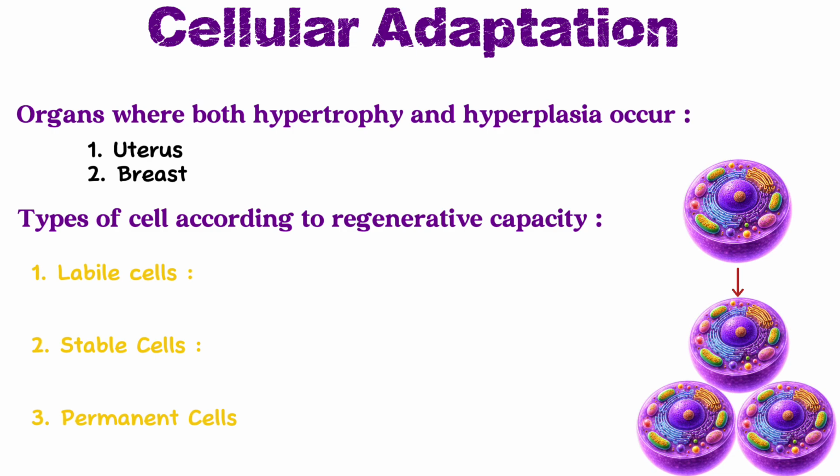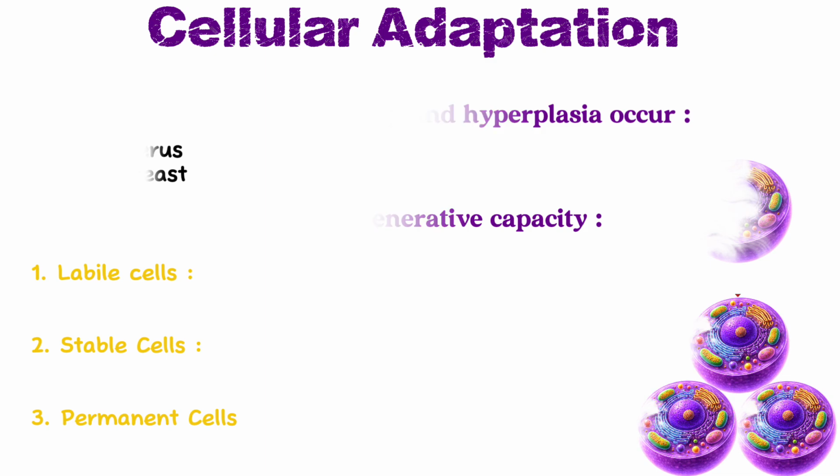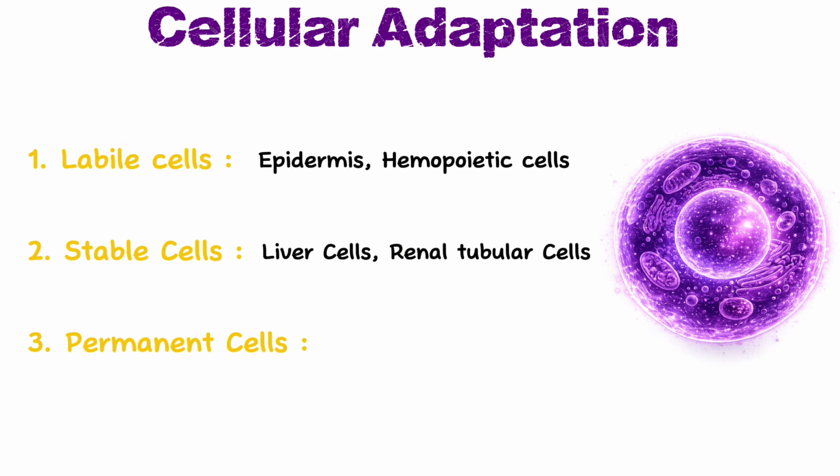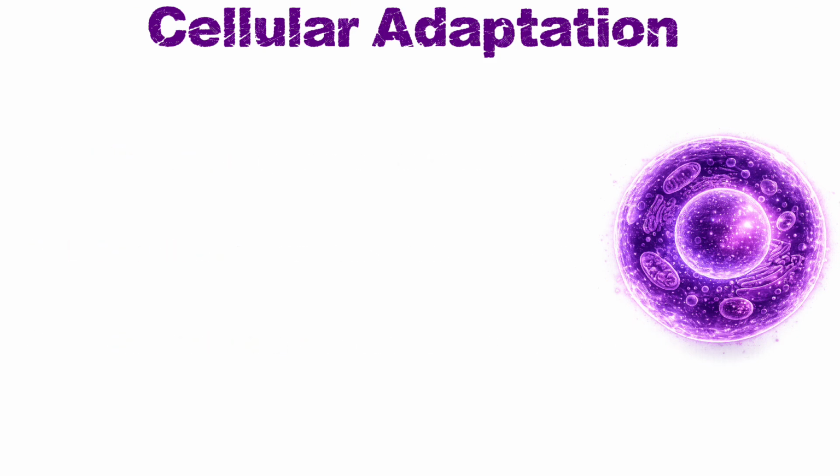Now the very important thing to understand is there are three types of cells according to their regenerative capacity: labile cells, stable cells, and permanent cells. Labile cells are those cells that continuously keep regenerating, for example, epidermis and hematopoietic cells. Whereas stable cells are those cells that are present in the G0 phase, meaning they do not divide, but they can divide whenever it is necessary. For example, liver cells. The permanent cells are those cells that have no regenerative capacity, for example, neurons and cardiac muscle cells.